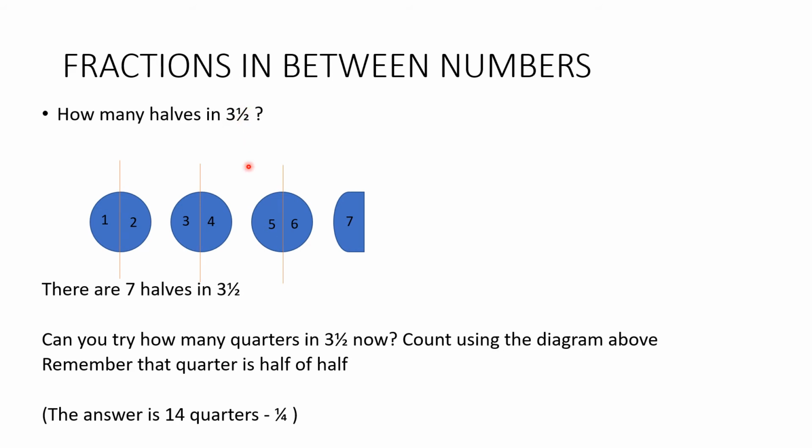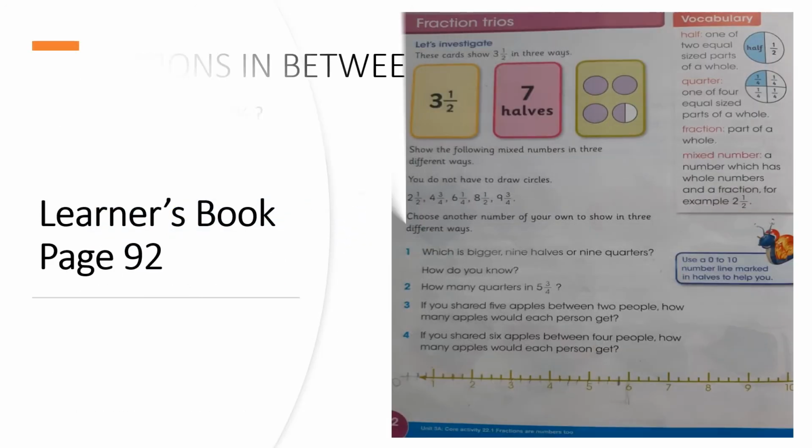But if you want to know the quarters, what do you do? Just double this answer. 7 times 2, 14. Or split this through at the center again and count how many quarters. Definitely we are going to have 14. Okay, so there are 14 quarters in 3 and a half.